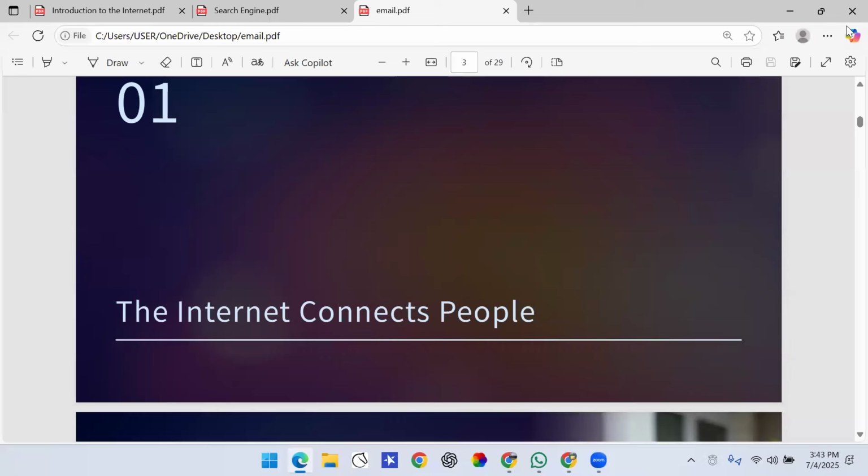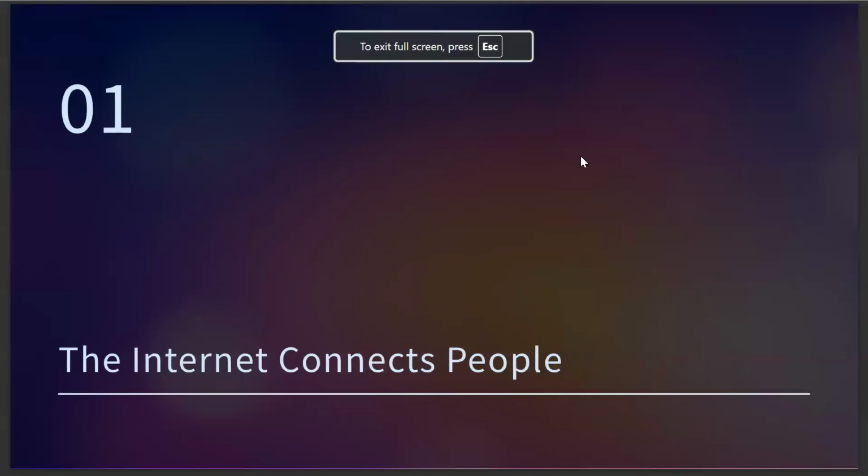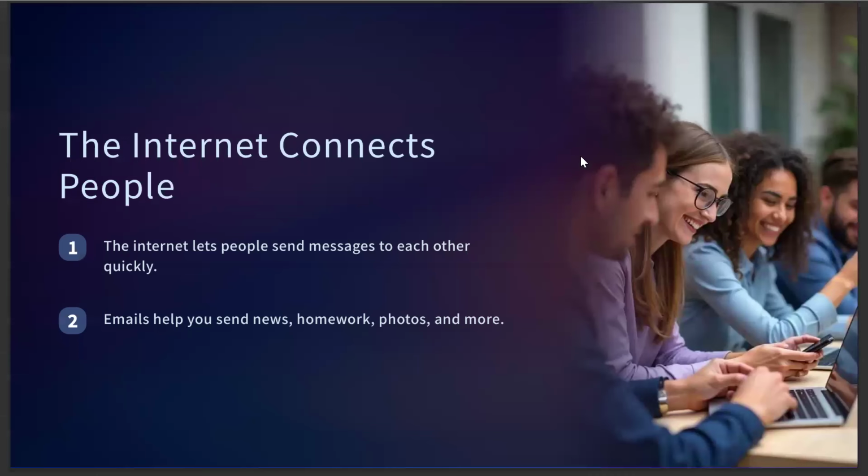The internet connects people. We can host a video call with our parents and friends. It helps us message and communicate with each other. During the COVID-19 time, when we wanted to send homework to our friends, it could be done through email.